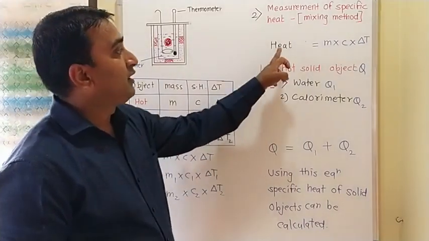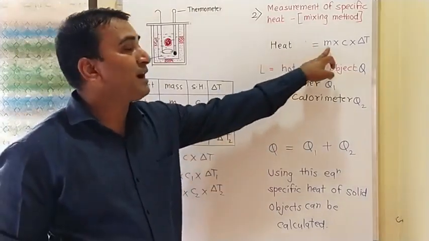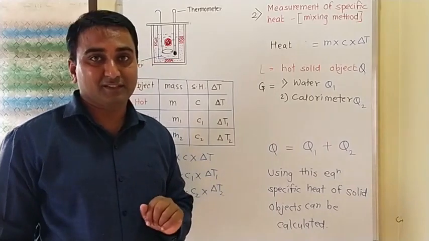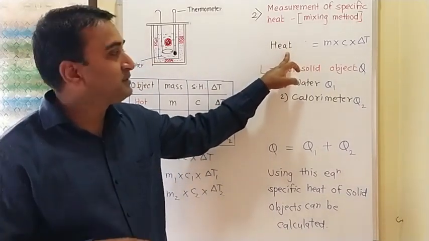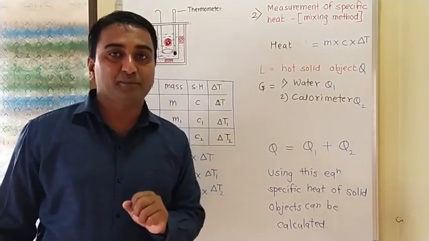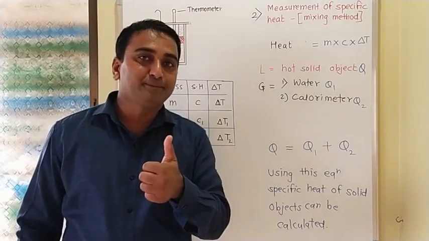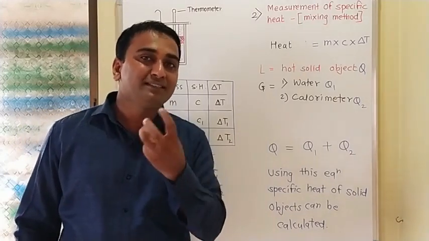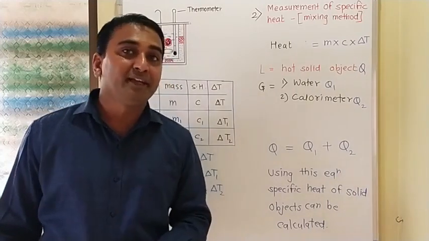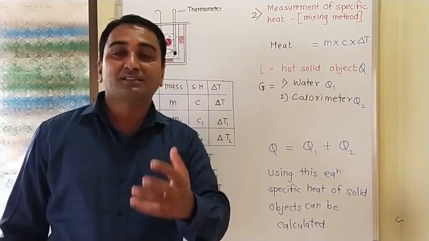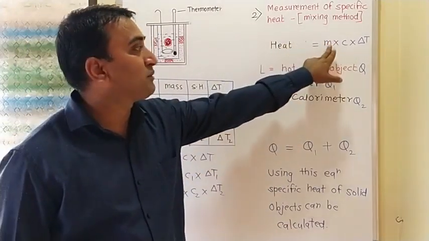So see here, heat absorbed or lost depends on the mass of the object. In the last session we discussed that heat absorbed or lost by an object is directly proportional to the mass of the object. First, heat absorbed. If you want to prepare 1 cup of tea, it will take less time or less energy. But if you do the same activity for 100 cups of tea, definitely it will take more time, because it will absorb more heat. So heat absorbed is directly proportional to the mass of the object.